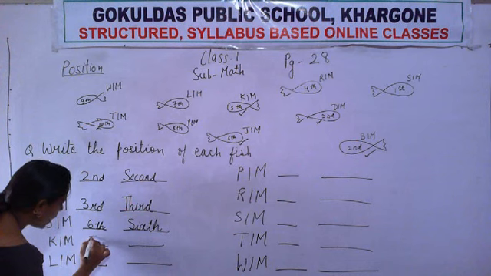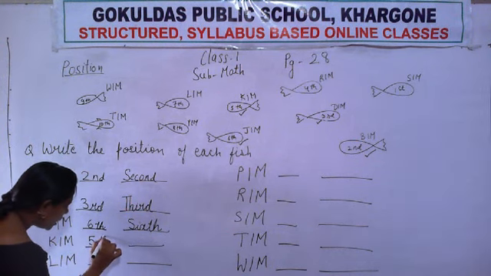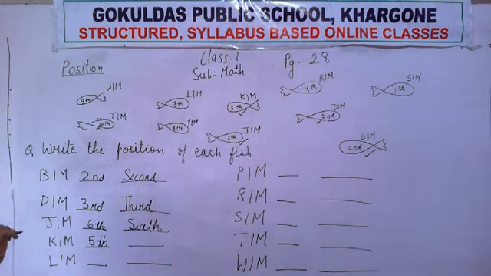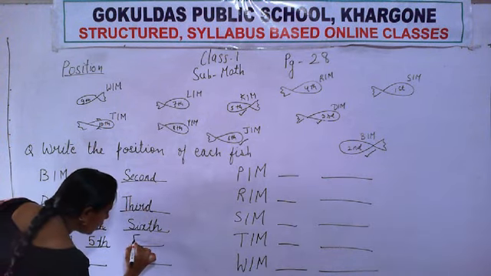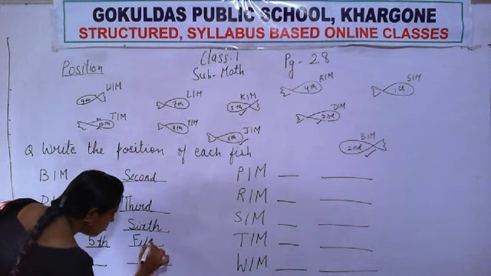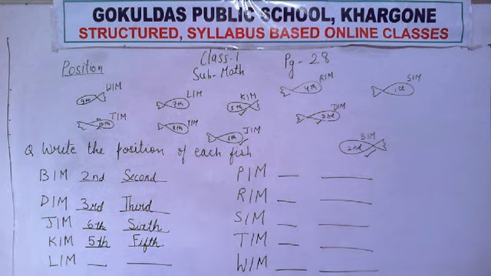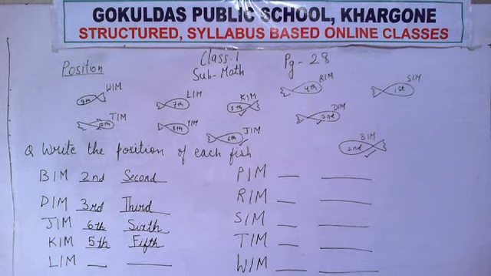Right, fifth? 5 TH. And what is the spelling of fifth? F-I-F-T-H. Fifth. Right, all of you?